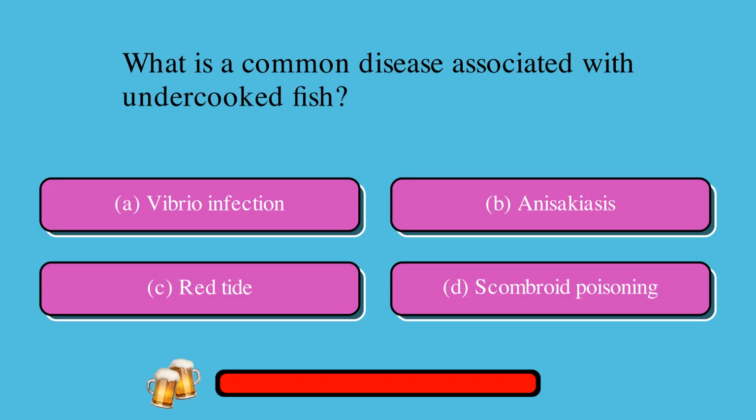What is a common disease associated with undercooked fish? A. Vibrio infection, or B. Anisakiasis, or C. Red tide, or D. Scombroid poisoning? The correct answer is B. Anisakiasis.